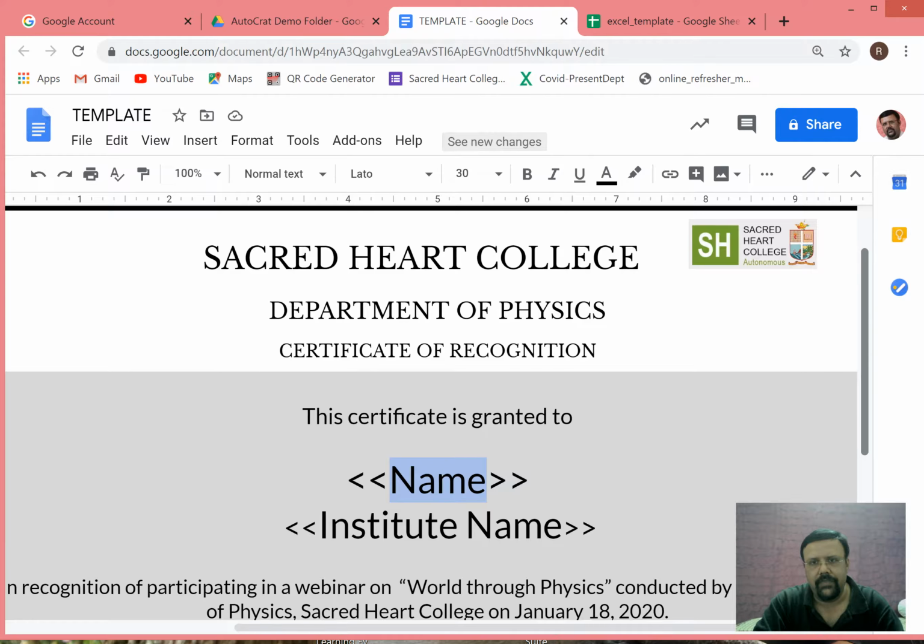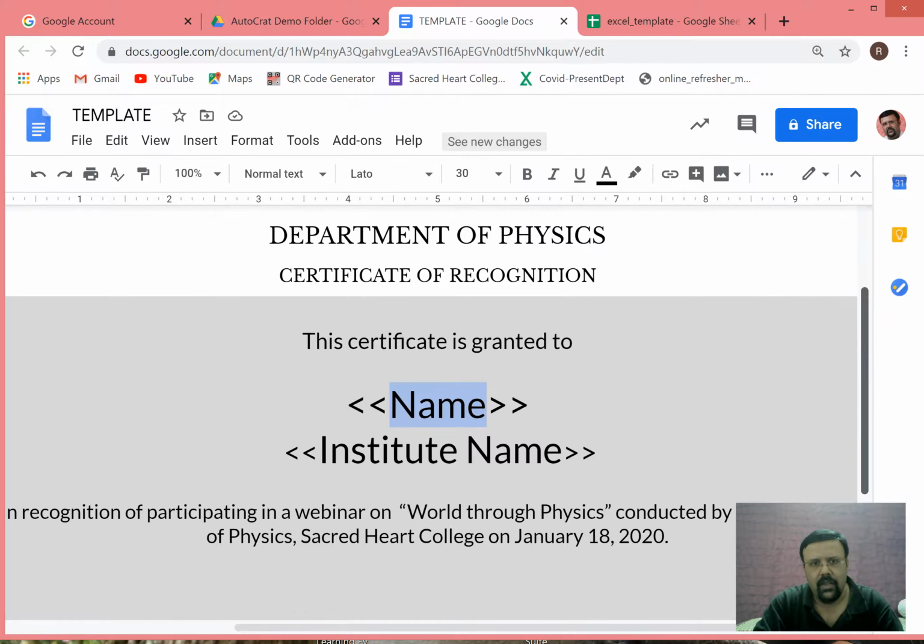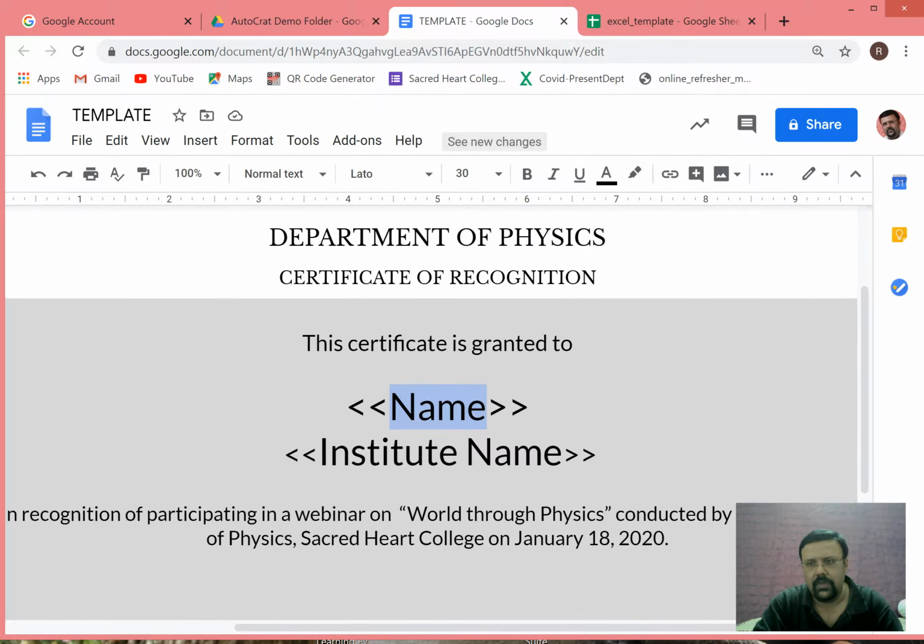So in this certificate, what I meant to say is that there are only two variables. One is his name and the next one is his institutional name. So this will change. This is what we are trying to change. If I want to print my name here, it should be Robi Chirayan and Sacred Heart College, Kochi, and if there's another participant named Darley Joes, it will be Darley Joe's name, and the institute name will be the institute name as provided by the participant, right?